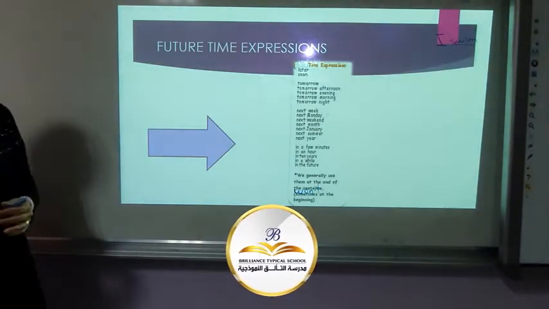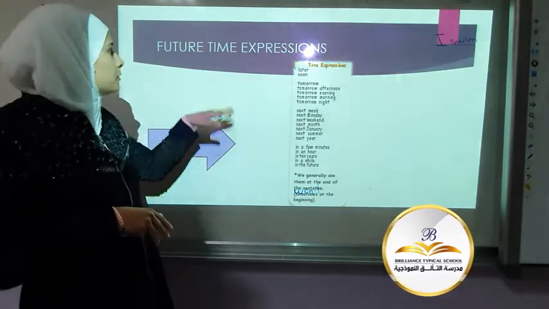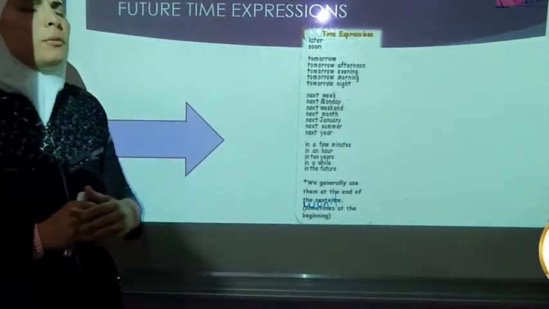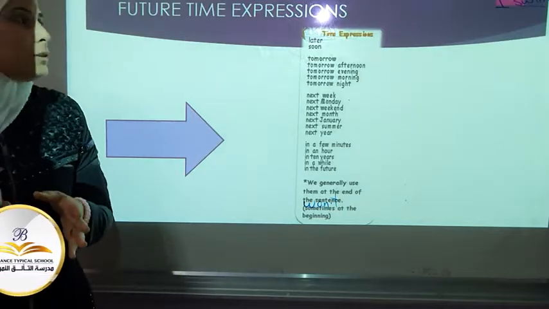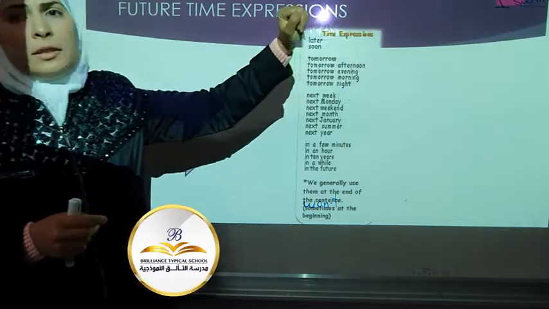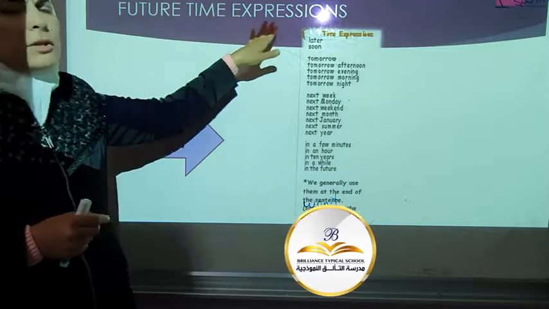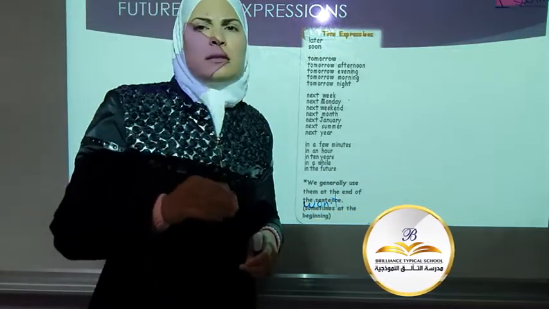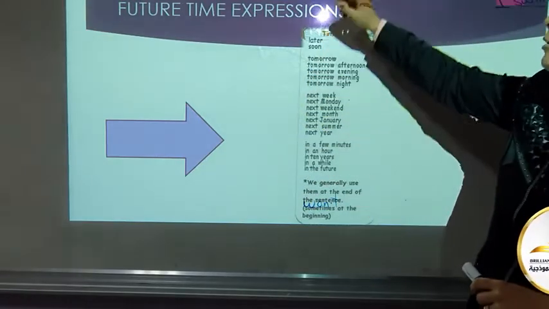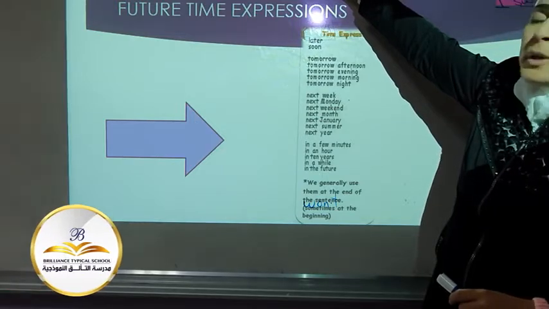Now, if I'm talking about future, I have to talk about future time expressions. What do we mean by this? As I told you, we've got three main tenses: past, present, and future. For every tense, I've got what we call time expressions or keywords. For example, yesterday is a keyword or a time expression that expresses the past.